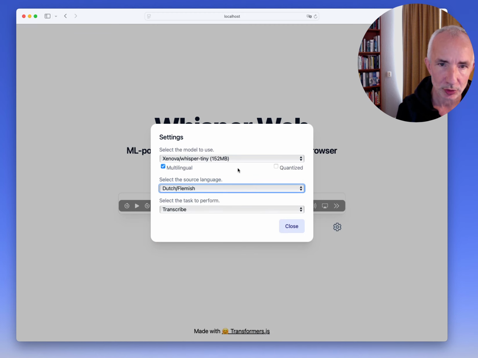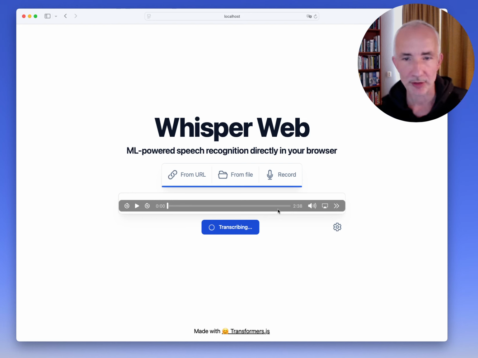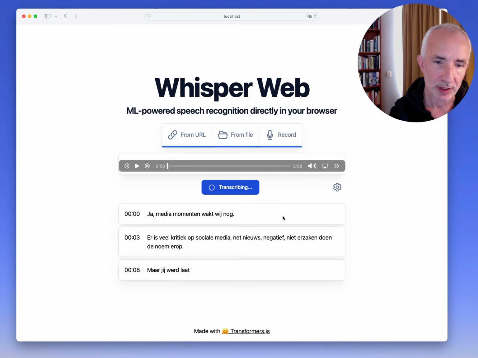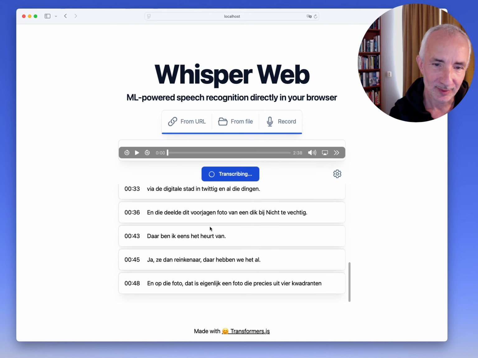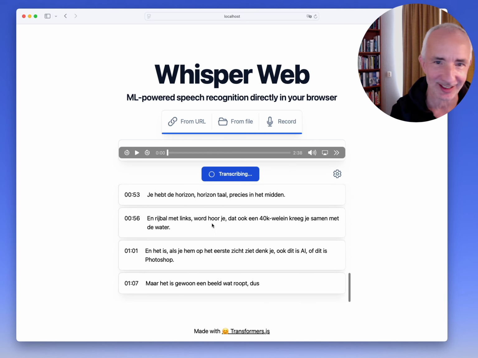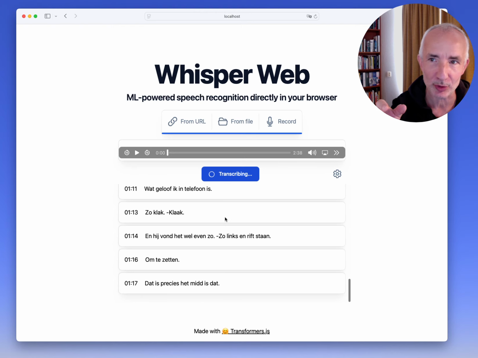I'm gonna transcribe. I'm gonna use a Whisper base 291 MB file. Close it. Transcribe. Audio is loading the model now, and it's transcribing. It's so funny, because I mean it's Dutch and it's readable. It's just not it. But still, it's impressive. It's on my own computer.